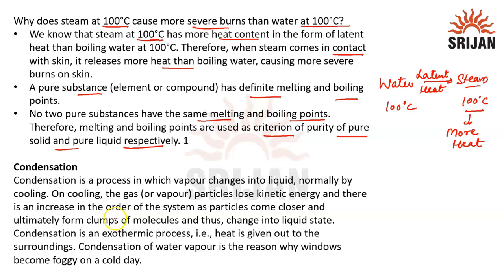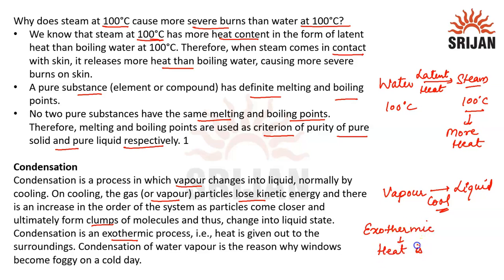Then there comes the process of condensation, which is the opposite of vaporization. It is a process in which the vapor changes into liquid, and this happens on cooling. On cooling, the gas or vapor particles lose kinetic energy and come closer, which increases the order of the system, and ultimately forms clumps of molecules and changes into liquid state. So condensation is an exothermic process. An exothermic process is one in which heat is released.